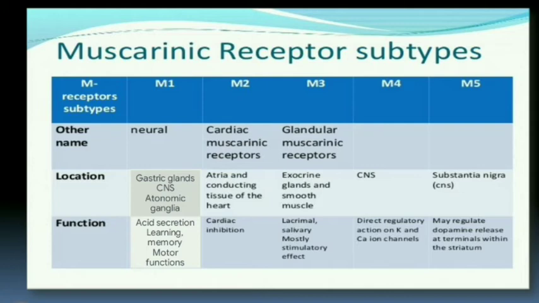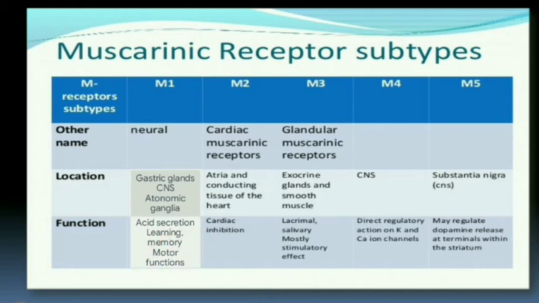Let's see exactly where they are present. M1 is majorly present in the gastric glands, CNS and autonomic ganglia, so it is called a neural receptor. Its functions: in the autonomic ganglia it depolarizes, and in the gastric glands it increases acid secretion. In the CNS it has functions like learning, memory and motor functions.